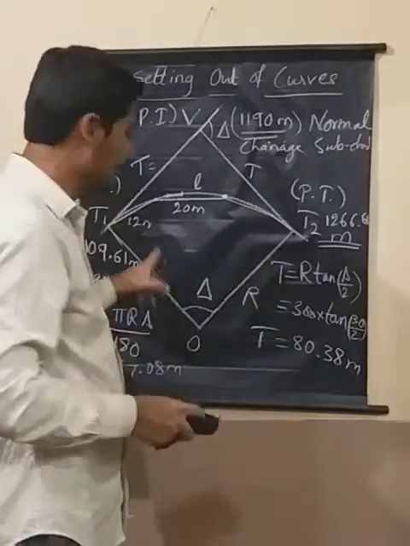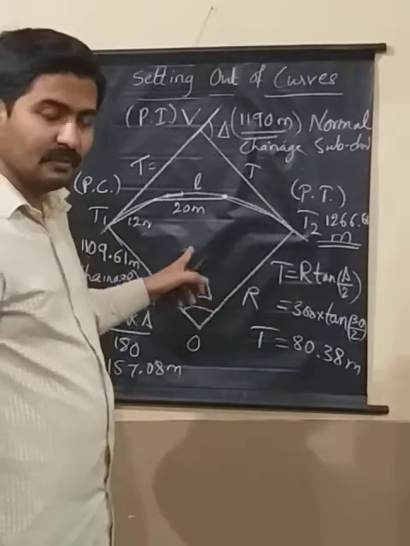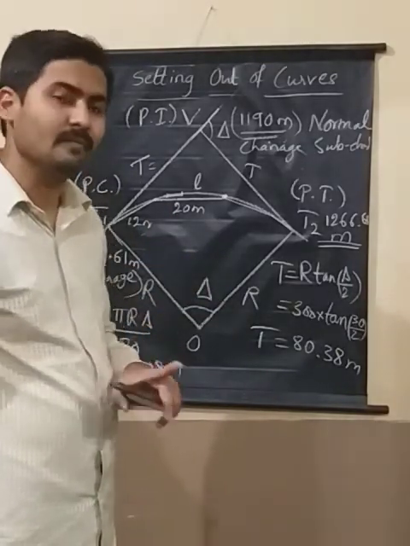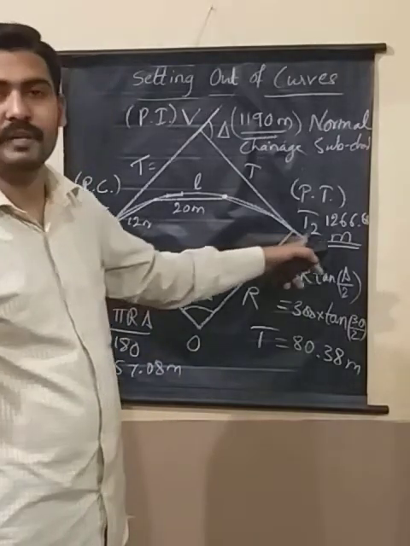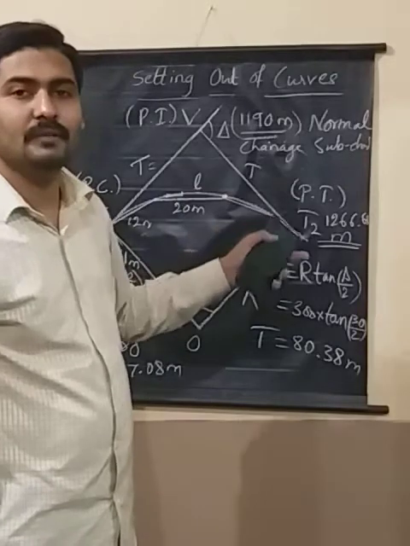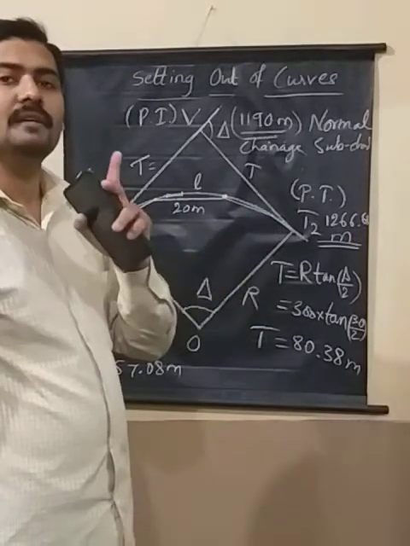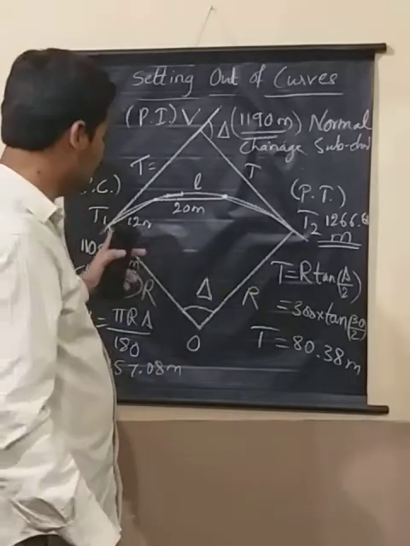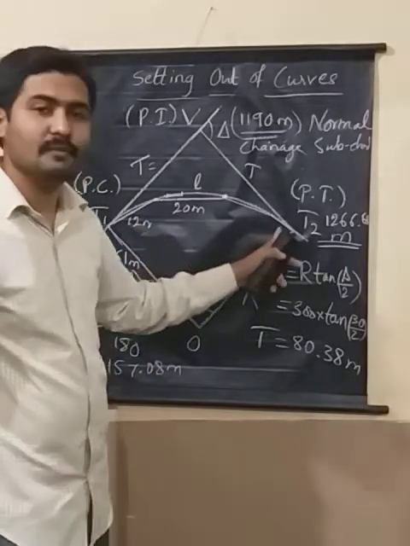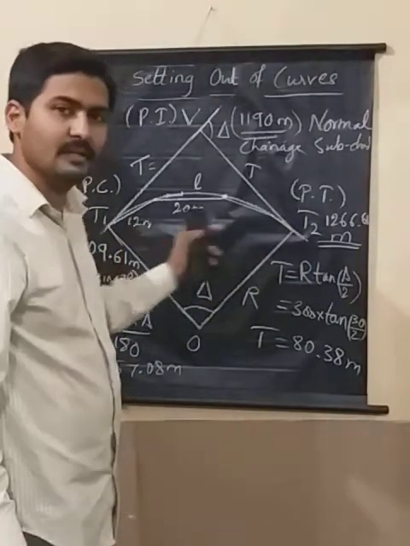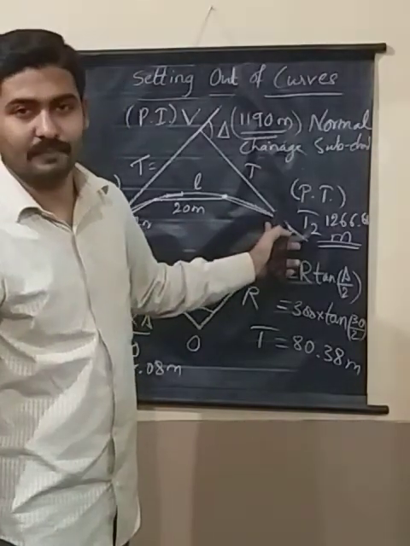A curve, whenever you set it out, will always have two subchords whose length will be less than one full chain, one in the beginning and one at the end, and all the chords in between the two subchords will be full chords or normal chords. The first one we call the first subchord, and this one we call the last subchord.